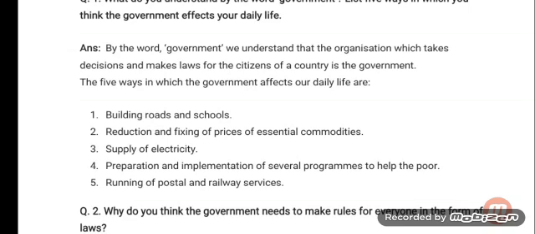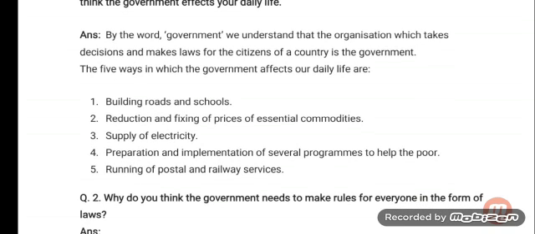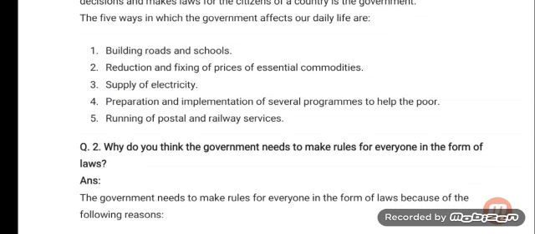Answer is, by the word government we understand that the organization which takes decisions and makes laws for the citizens of a country is the government. The 5 ways in which the government affects our daily life are: number 1, building roads and schools; number 2, reduction and fixing of prices of essential commodities; number 3, supply of electricity; number 4, preparation and implementation of several programs to help the poor; number 5, running of postal and railway services.